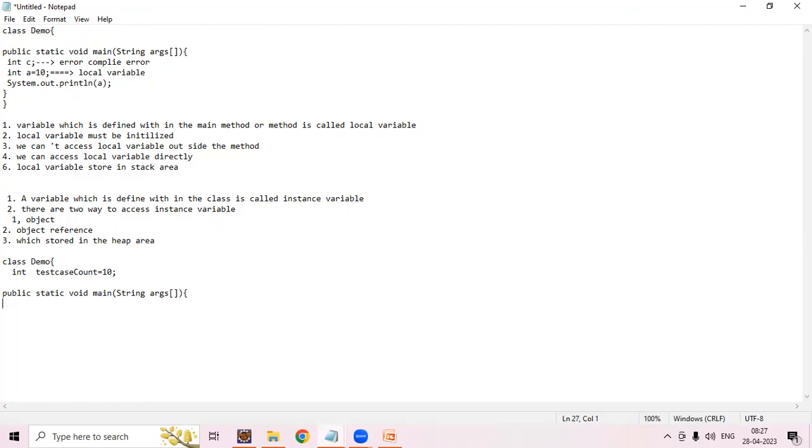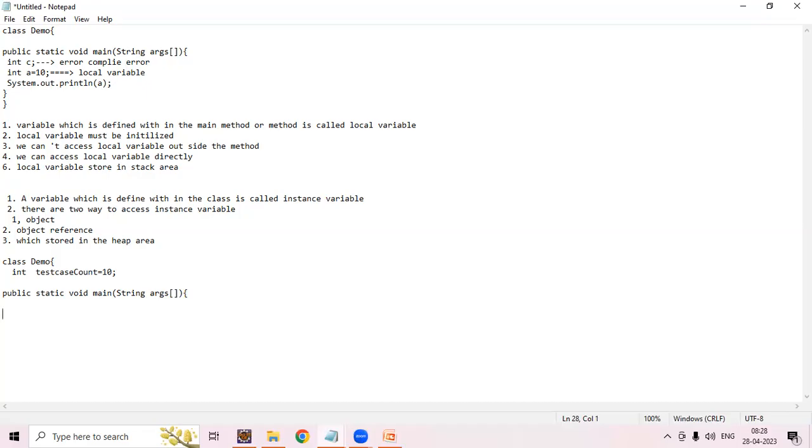Now I want to access this particular variable. We have two ways: one is object, another one is object reference. First of all we need to create an object.